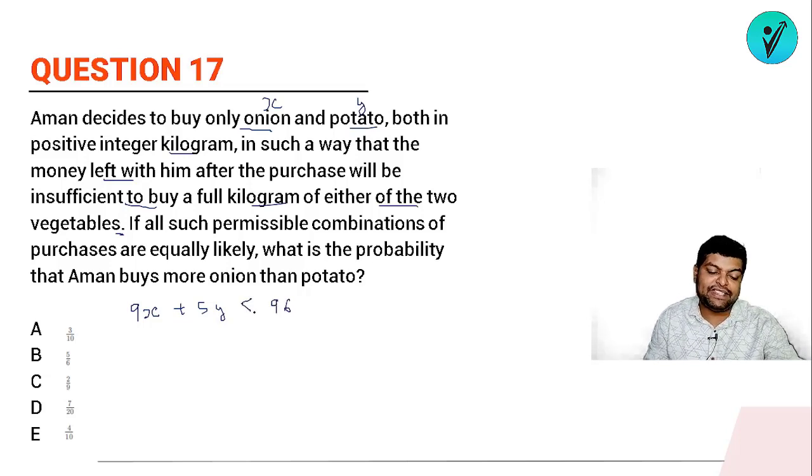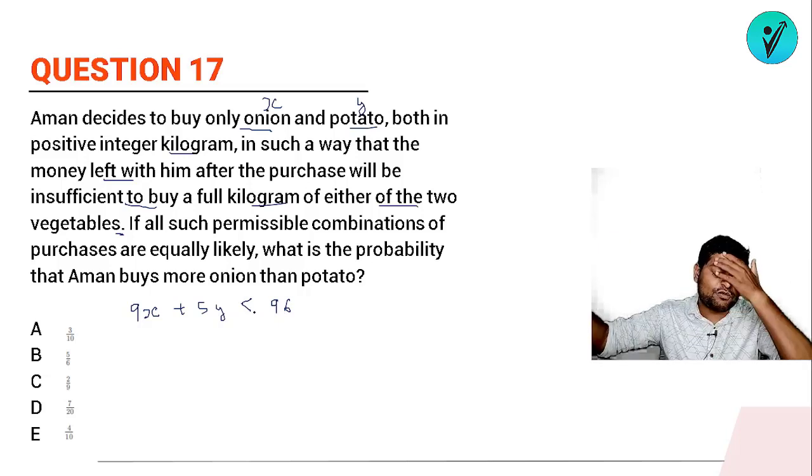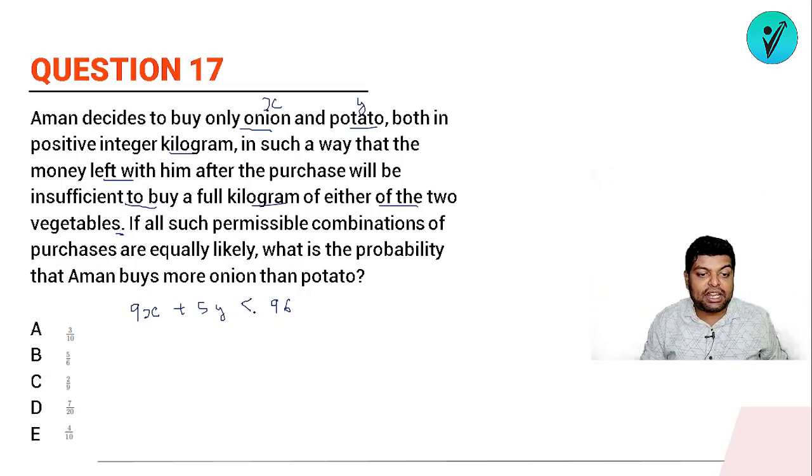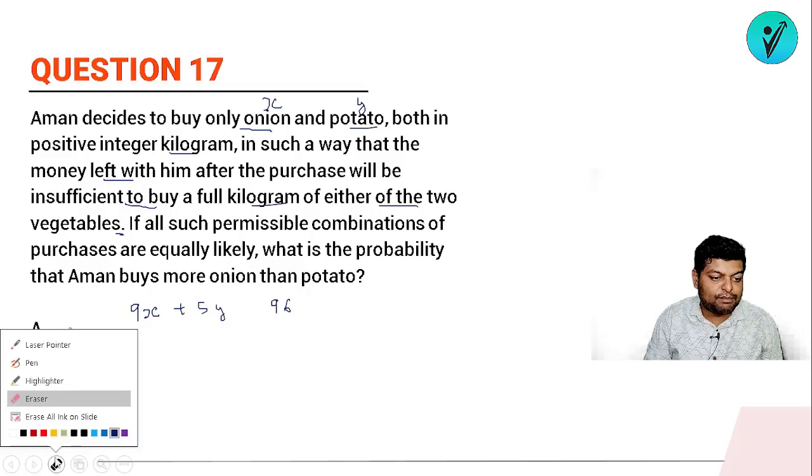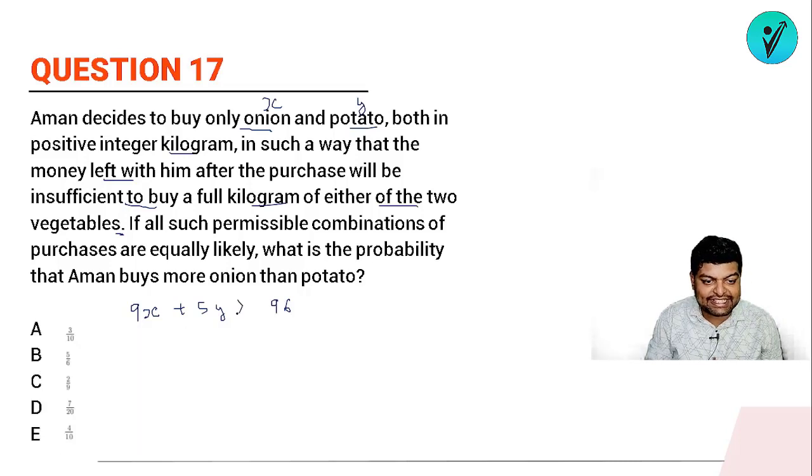Can it be 95? Yes, it can be 95, because if he is spending 95, then he can have 5 rupees left, okay. But what did they say? Sorry, it will be more than 96. This value will be more than 96. Okay, it should be more than 96, and equal to 96 will also work. Either it should be more than 96 or equal to 96. In that scenario, he will not be able to purchase more onion or potato.